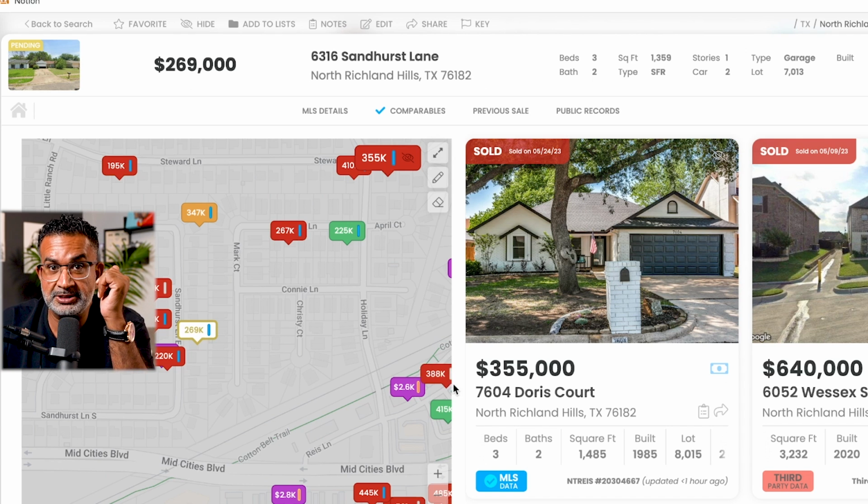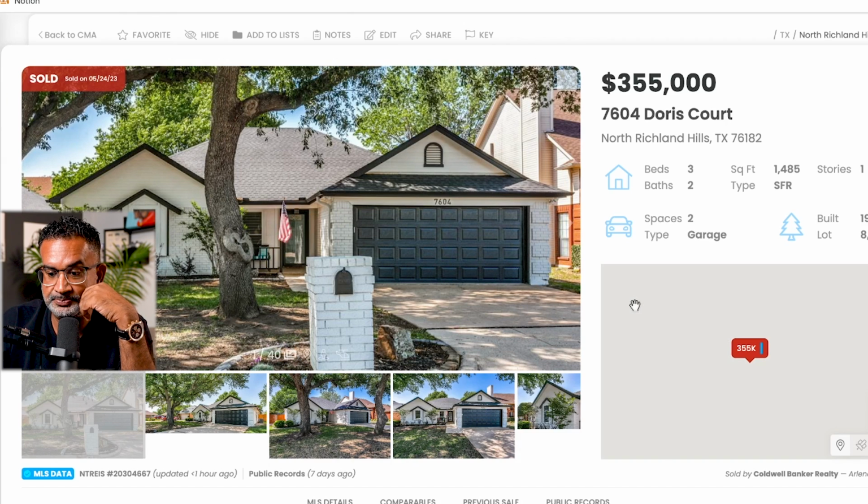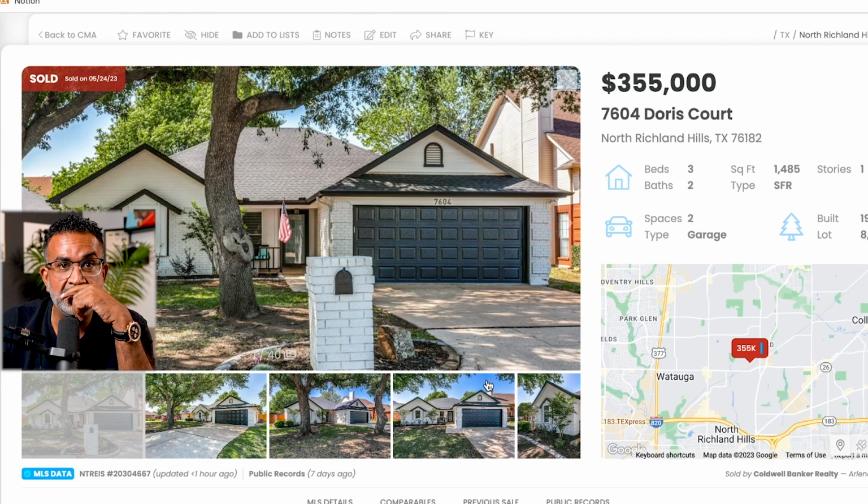Ooh, here's a 3.2, 1485 square feet. So it's within 200 square feet. And it's sitting on an 8,000 square foot lot, built in 85, so it's still the same build generation. Let's open that up and let's look inside.